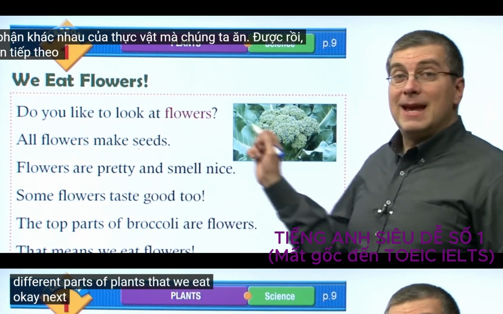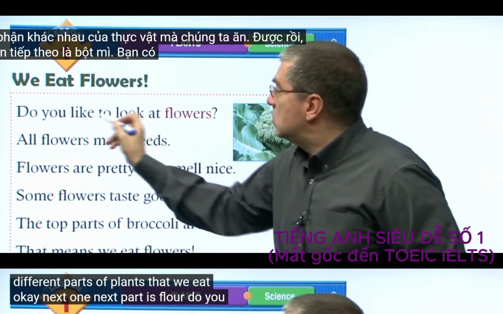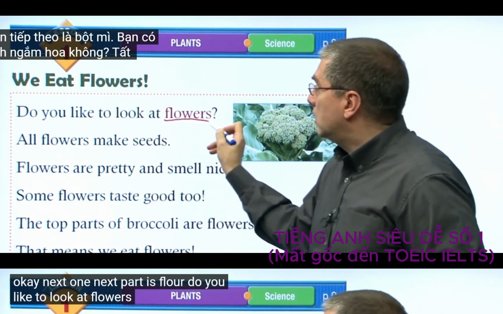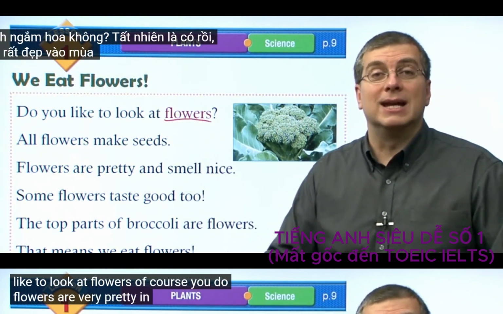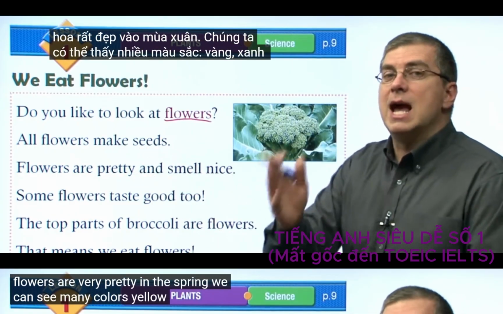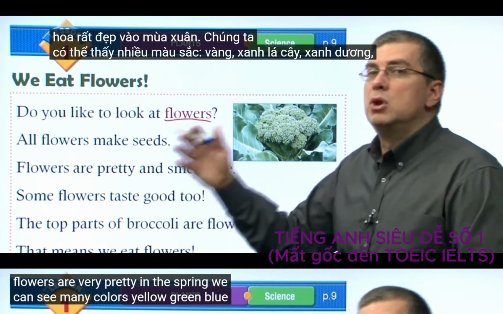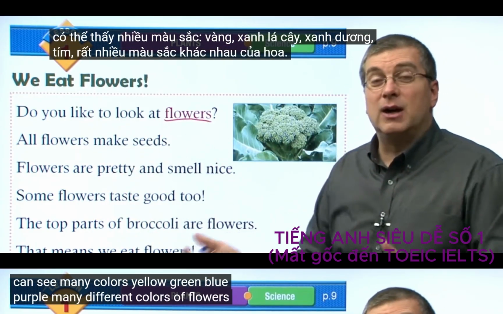Okay, next part is flower. Do you like to look at flowers? Of course you do. Flowers are very pretty. In the spring, we can see many colors: yellow, green, blue, purple. Many different colors of flowers.